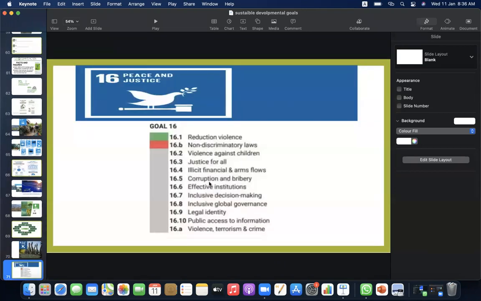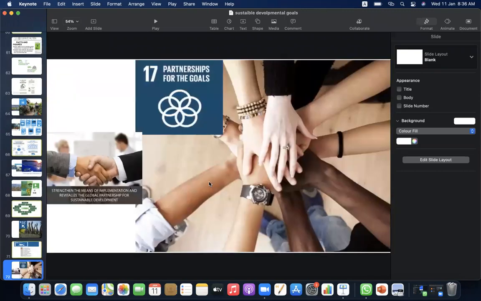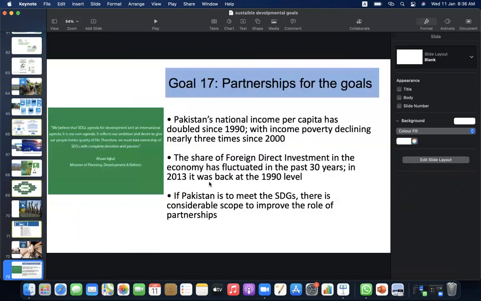Here are some of the targets of goal 16. Goal 17 states partnership for the goals: strengthen the means of implementation and revitalize the global partnership for sustainable development. Goal 17, the partnership for the goals. Pakistan's national income per capita has doubled since the 1990s, with income poverty declining nearly three times since 2000. The share of foreign direct investment in the economy has fluctuated. In the past 30 years, in 2013, it was back at the 1990 level.